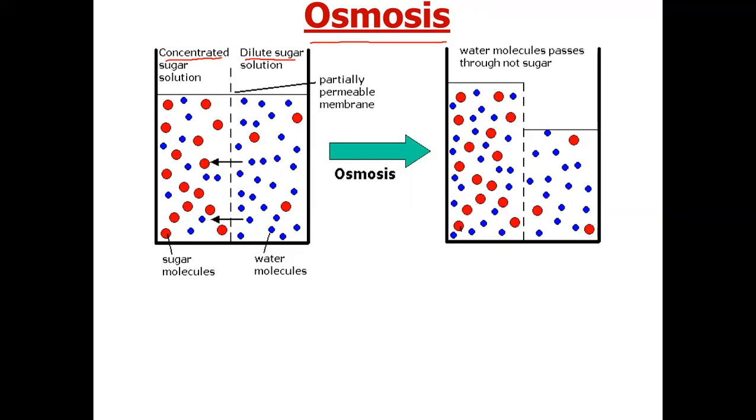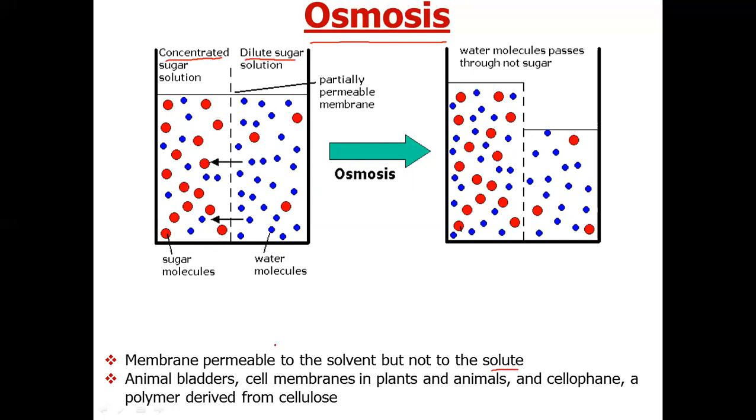Now, what is a semi-permeable membrane? Membranes which are permeable to the solvent but not to the solute, meaning the solvent can pass through but solute particles cannot, are called semi-permeable membranes. Some examples include animal bladders, cell membranes in plants and animals, and cellophane, which is a polymer derived from cellulose. Cellulose is nothing but a polymer of glucose.